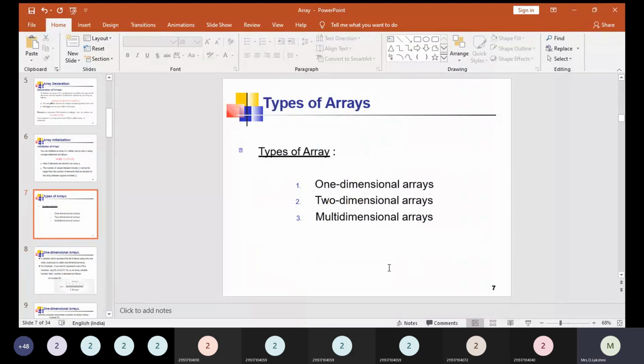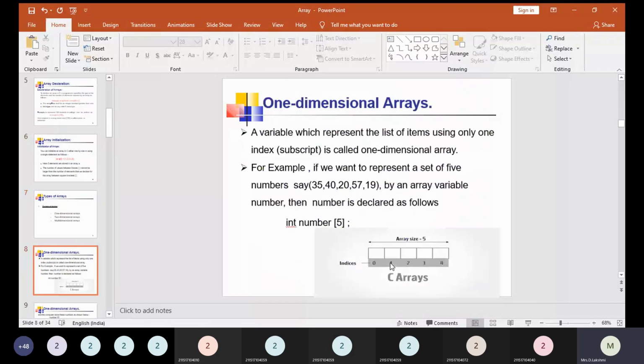So here are the types of arrays. There are 3 types. The first one is the one dimensional array, the second one is the two dimensional array, and the third one is the multi-dimensional array. A one dimensional array is also known as a 1D array. A two dimensional array is also called a 2D array. Let us discuss one dimensional arrays. A variable which represents a list of items using only one index or subscript is called a one dimensional array.